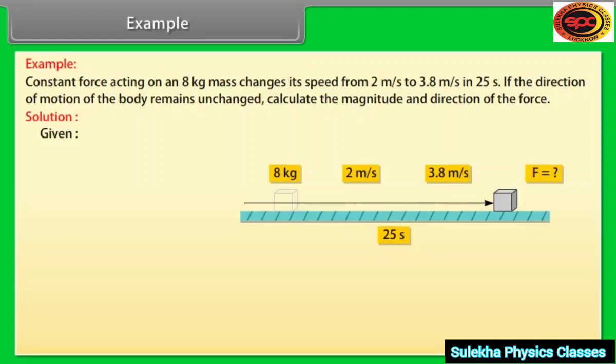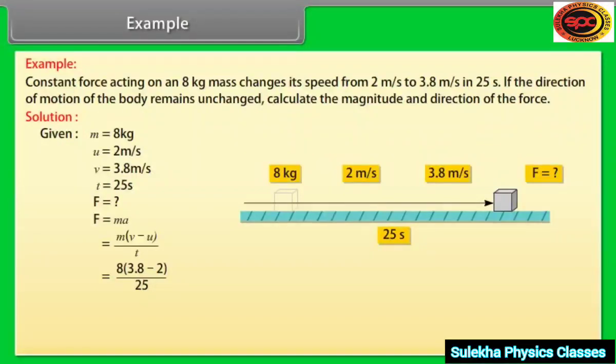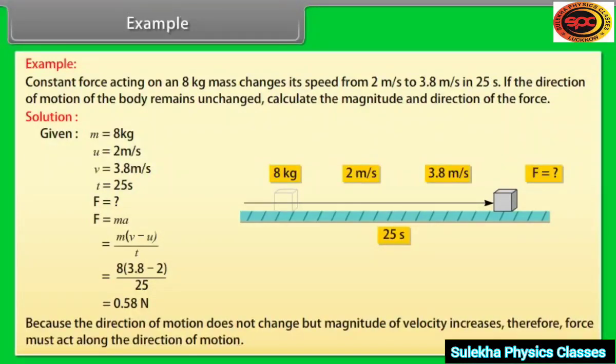Given values are: m is equal to 8 kg, u is equal to 2 meter per second, v is equal to 3.8 meter per second, t is equal to 25 seconds. F is equal to ma, which is equal to m into (v minus u) divided by t, which is equal to 8 into (3.8 minus 2) upon 25. Force is equal to 0.58 Newton. Because the direction of motion does not change but the magnitude of velocity increases, therefore force must act along the direction of motion.